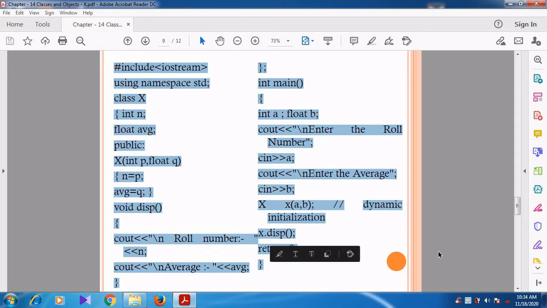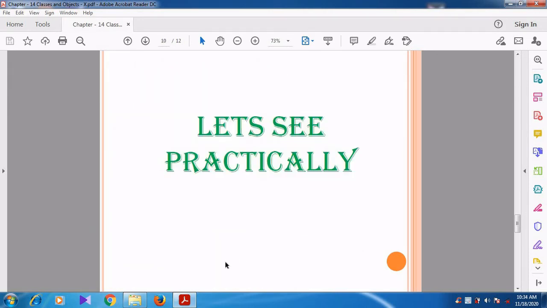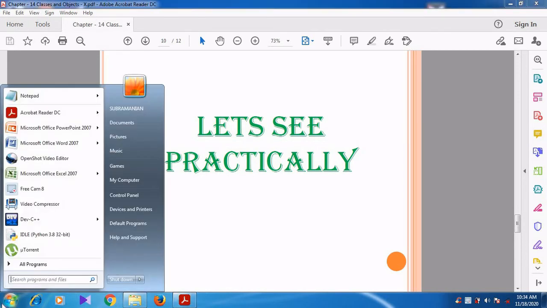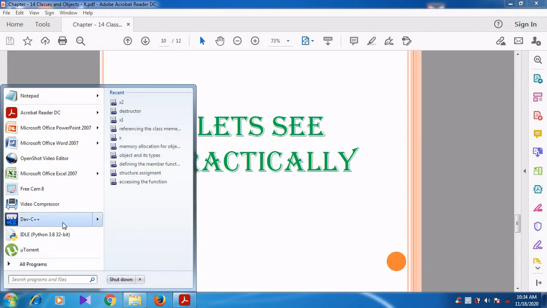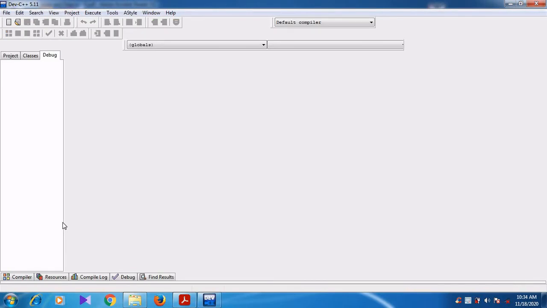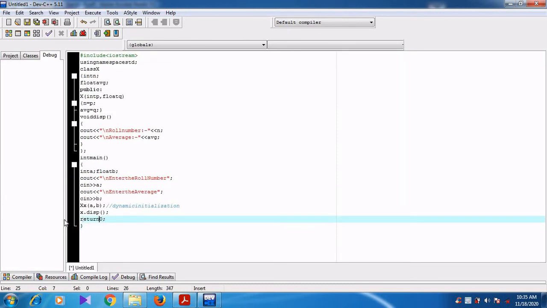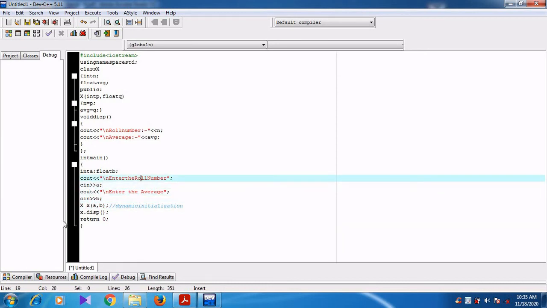Here I am going to copy the program and explain it in a practical manner. You know how to start Dev C++. Click on the start menu, Dev C++. After opening Dev C++, Control plus N, then Control plus V. After pasting the program, the spacing is not correct, so I am leaving the space.